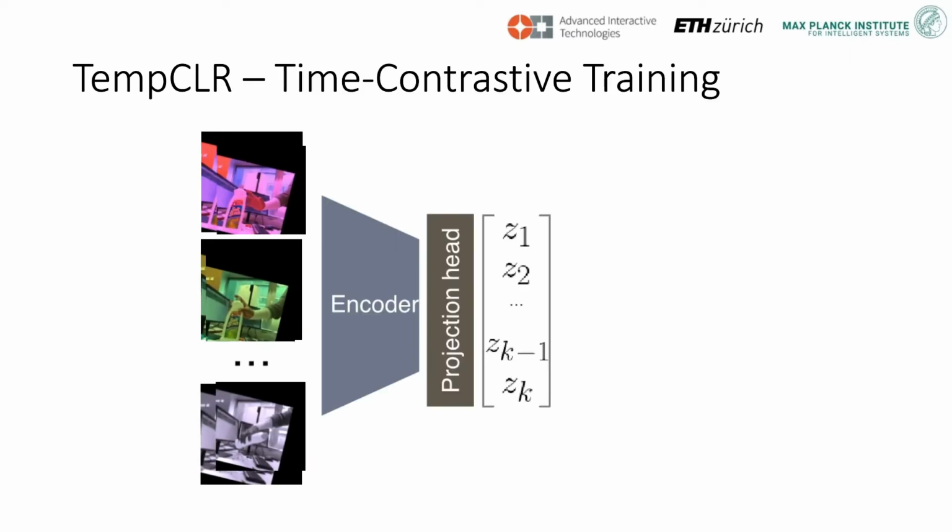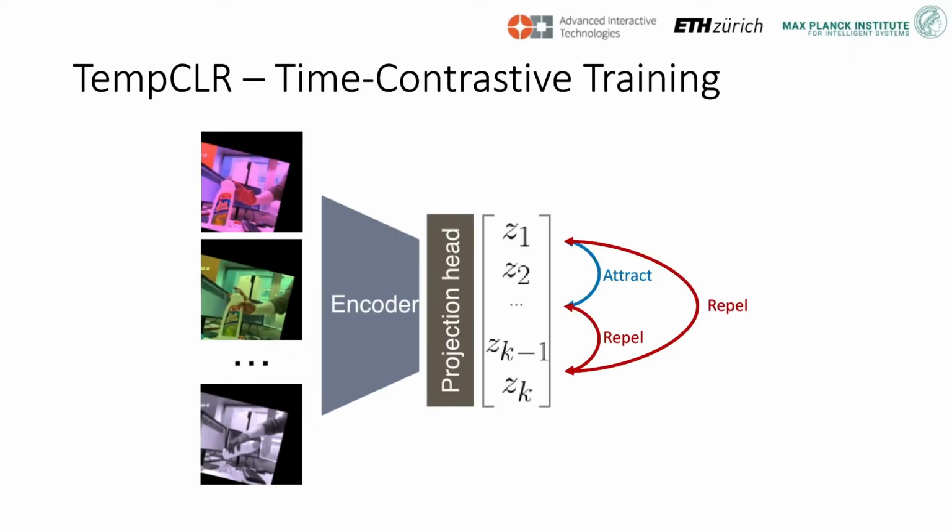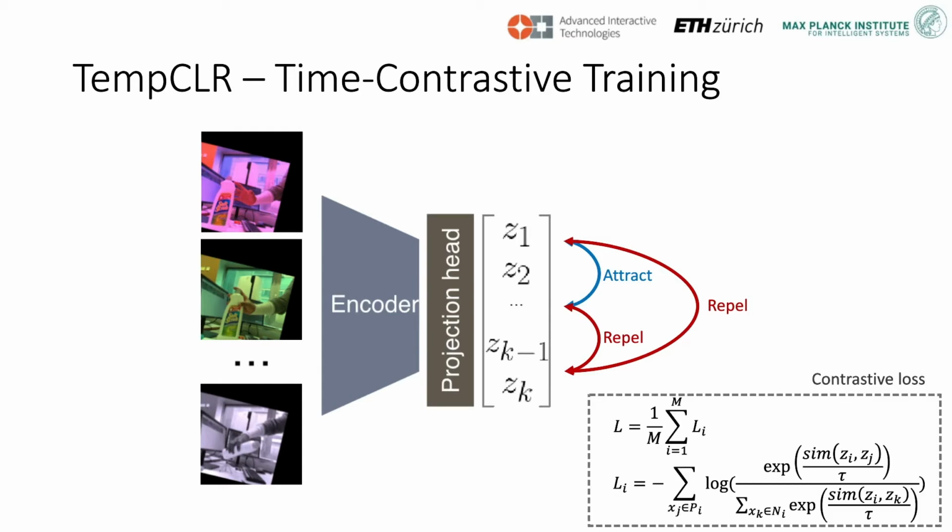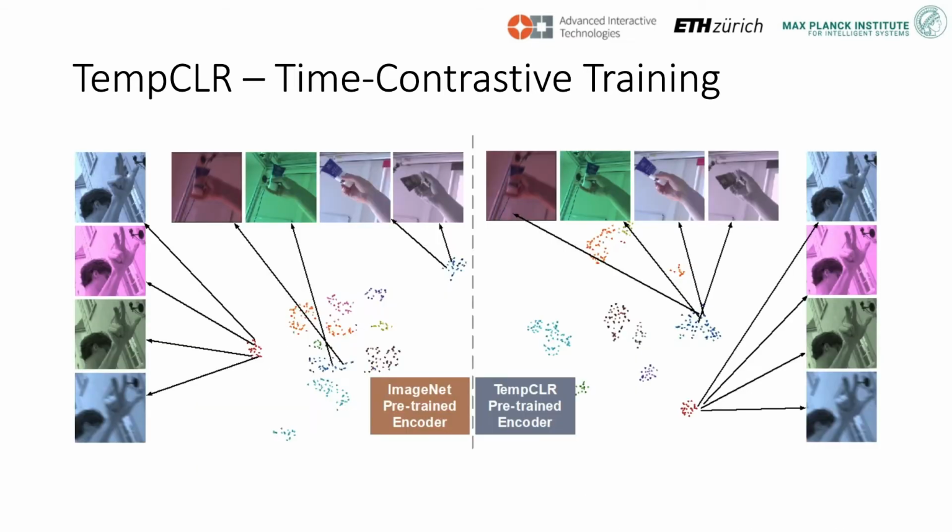In the first stage, we aim to learn an encoder that attracts the embeddings of frames close in time, as they are likely to contain similar hand poses. The cosine similarity-based loss encourages embeddings of similar neighboring frames to be mutually attracted, while those of dissimilar frames in the same sequence are kept far apart. In this way, the latent representations of frames representing similar hand poses, here shown on the right, are closer in comparison with the latent representation of another pre-trained encoder, here shown on the left.